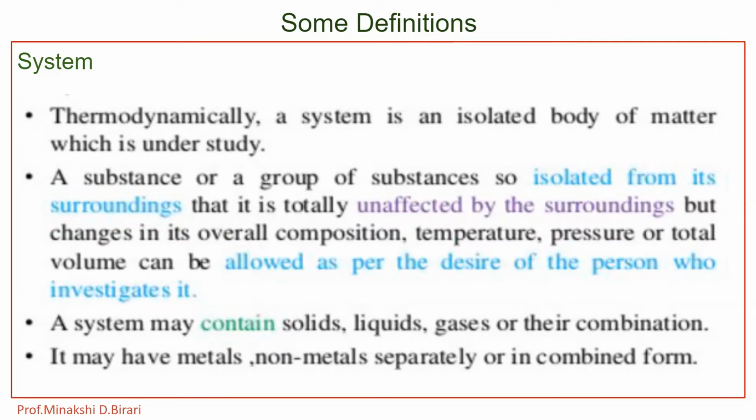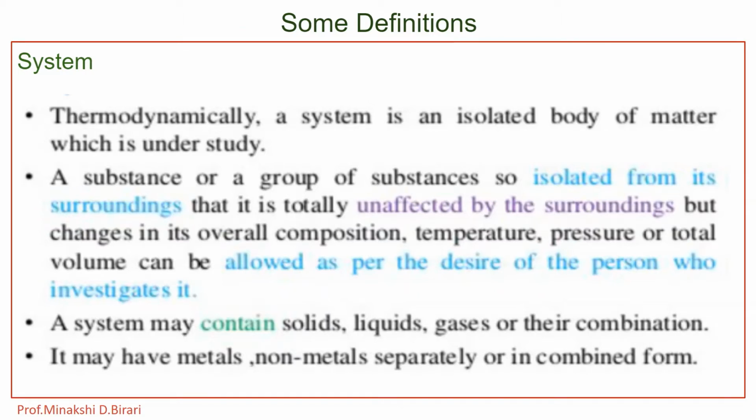A system may have metals, non-metals separately or in combined form. So, a system in connection with the phase rule is defined as a substance or a mixture of substances which is isolated in some way from other substances. We want to study the effect of pressure, temperature and the characteristic properties of the other constituents of a system on the physical states of the material present. For example, by water system we mean the chemical substance water, which has been isolated from all the other substances in the system. This will enable us to investigate the effect of changes in pressure and temperature on the various phases of water.